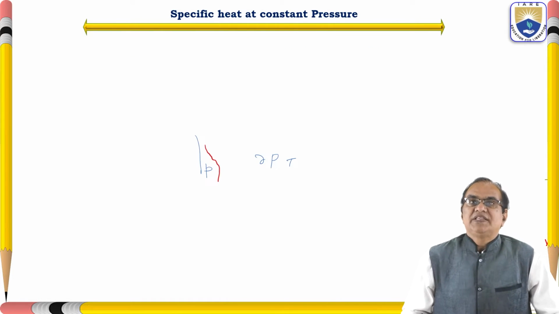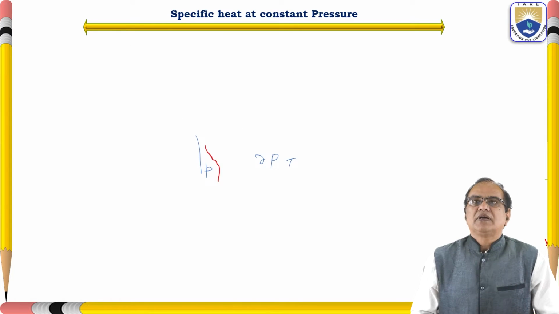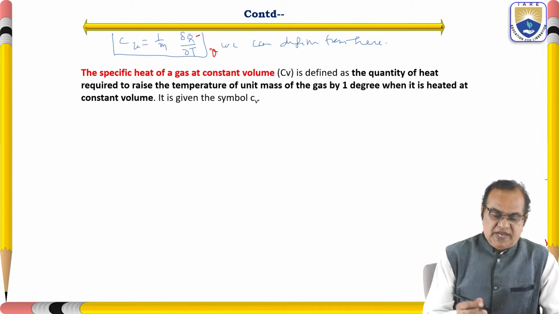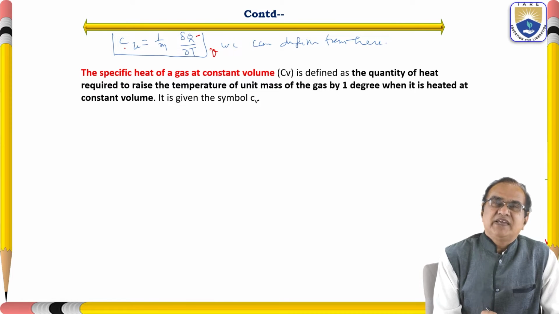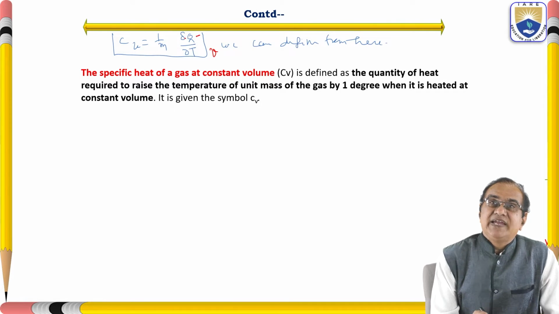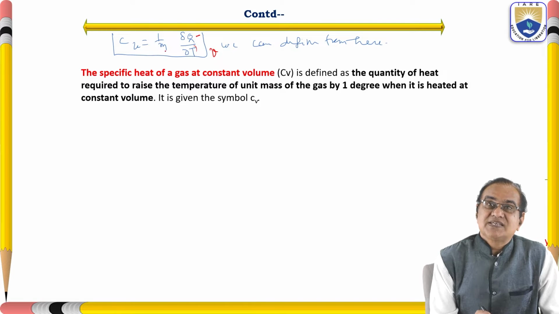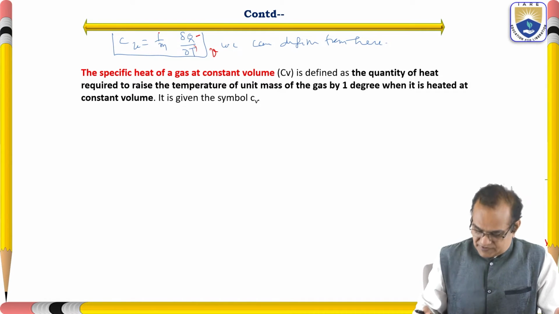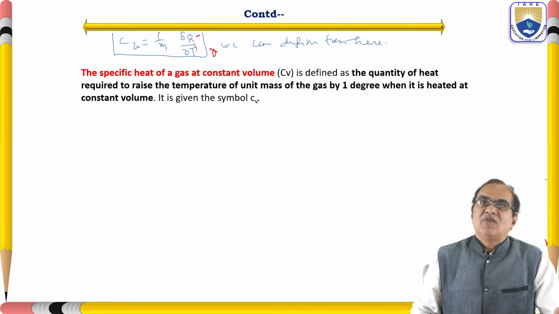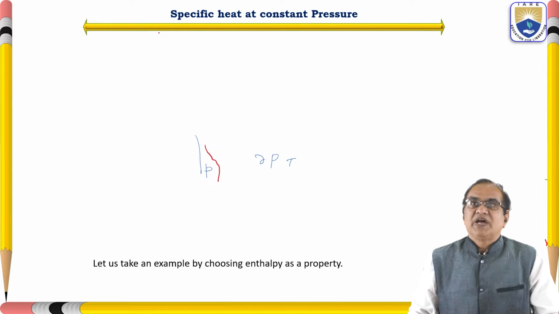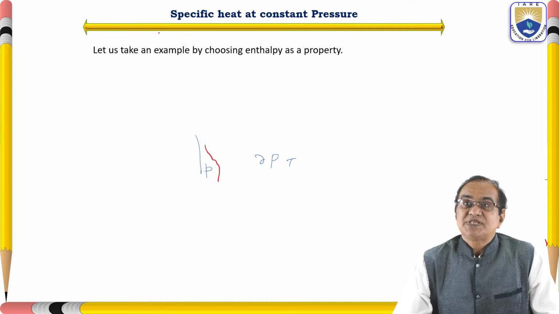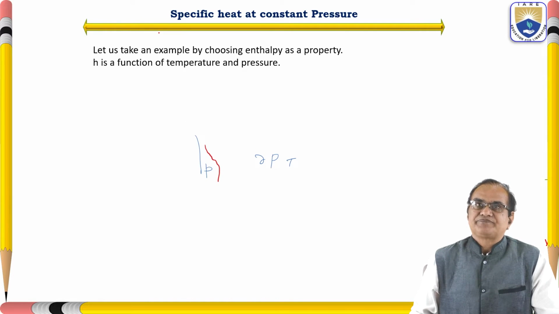So it is very easy to define from here itself. It is a quantity of heat dQ required to raise the temperature by 1 degree for a unit mass of a substance. That is the definition of the specific heat at a constant volume, and it should be at a constant volume. Now the next part is specific heat at constant pressure.